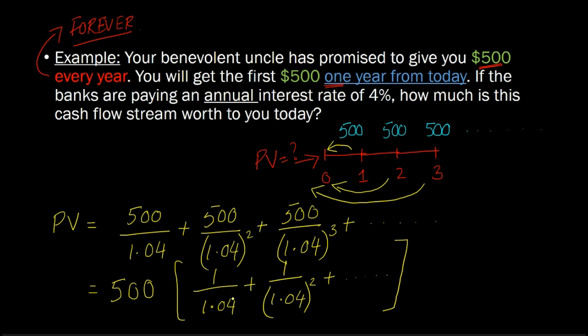What is nice about this expression is that the next term in this expression is continually declining. Specifically, if you look at the second term here, it has a higher denominator, and therefore the value of this number is lower than this. The next term is going to be 1 over 1.04 cubed, then raised to the power 4 or 5.